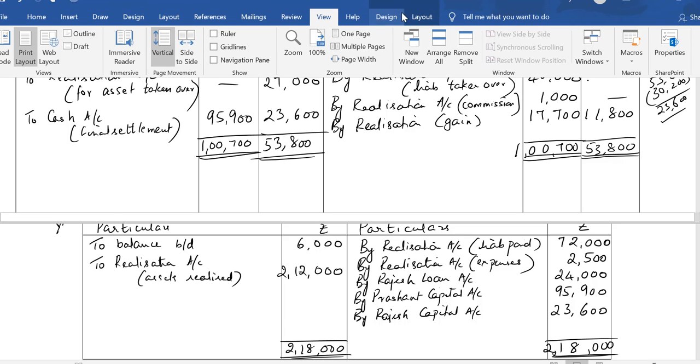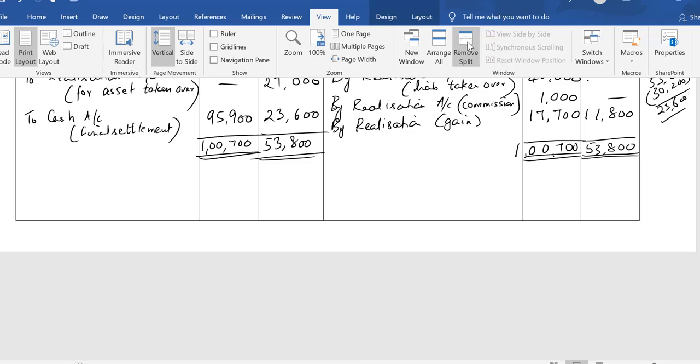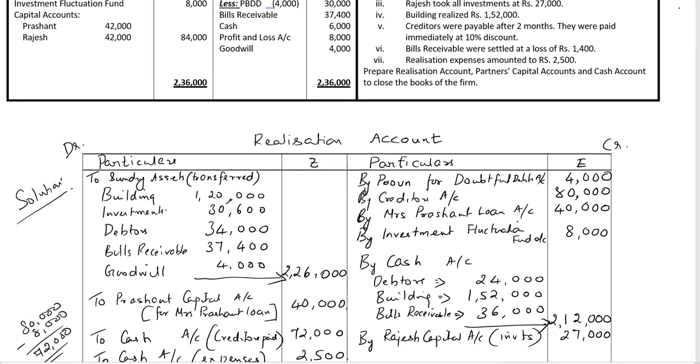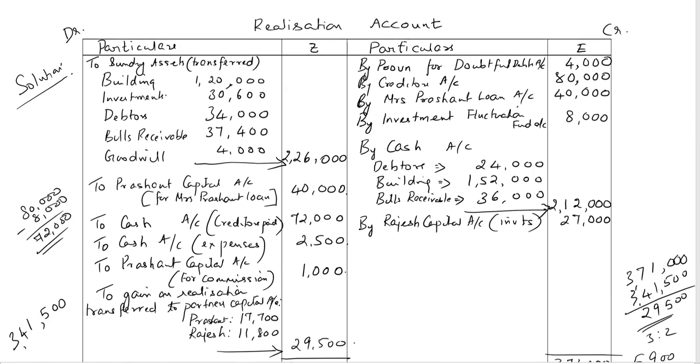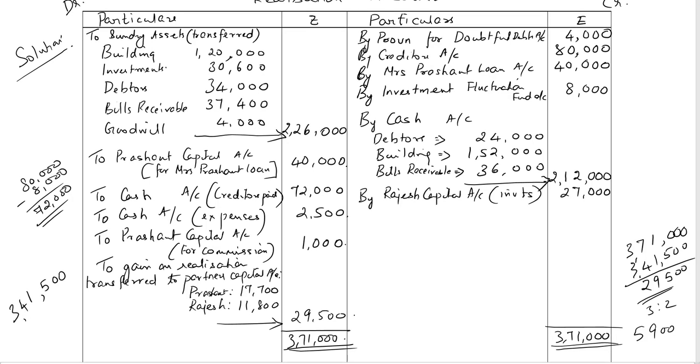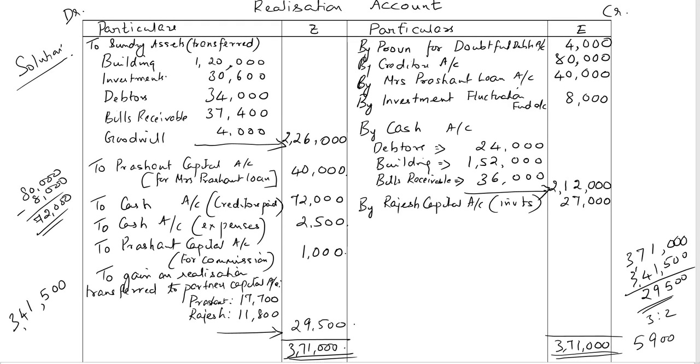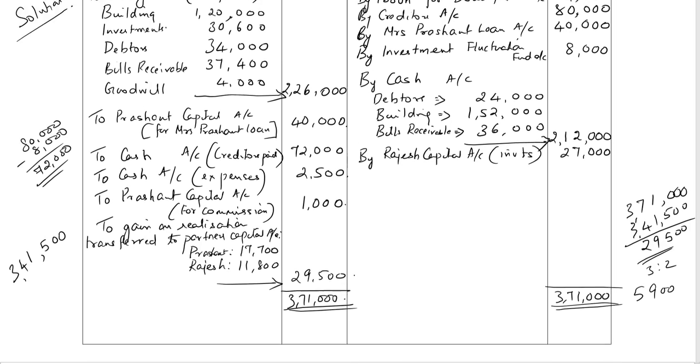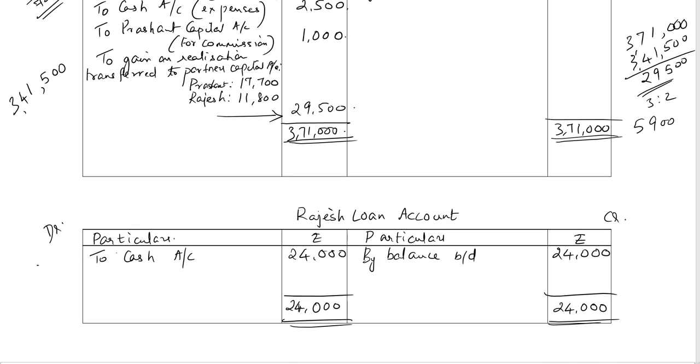I'll remove the split and we can view all the accounts together. So we began with the realization account. Followed by Rajesh's loan account.